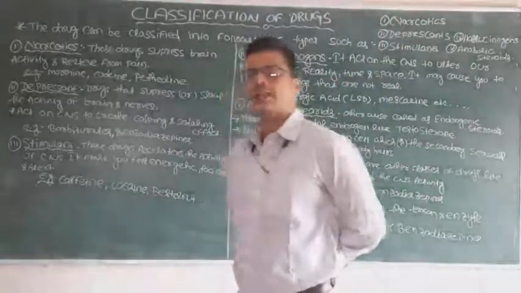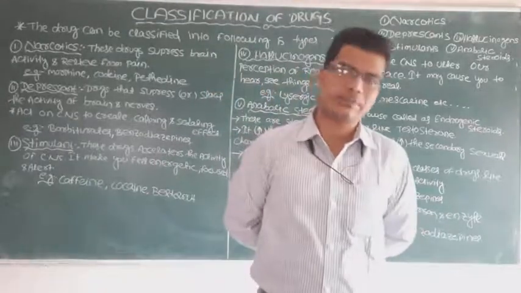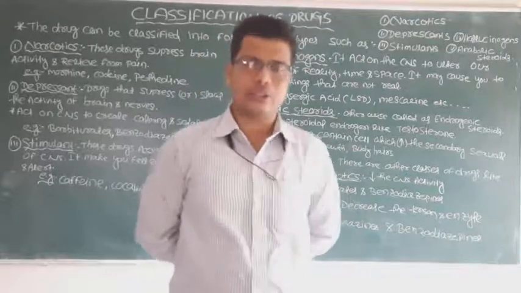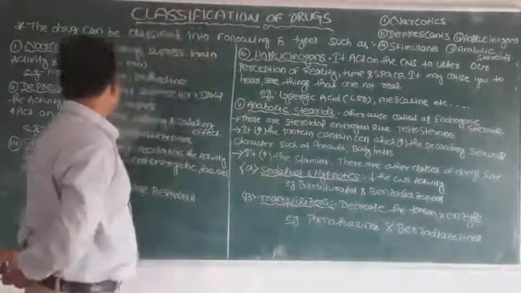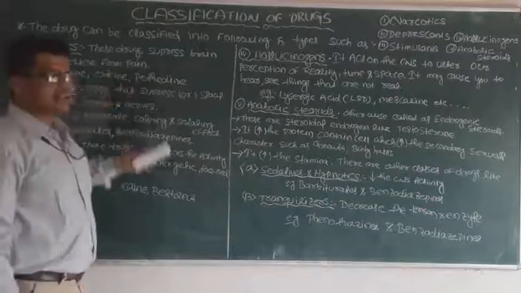So what are narcotic drugs? The drugs which can relieve pain and suppress the brain activity are called narcotic drugs. Some examples of narcotic drugs are morphine, codeine and pethidine.